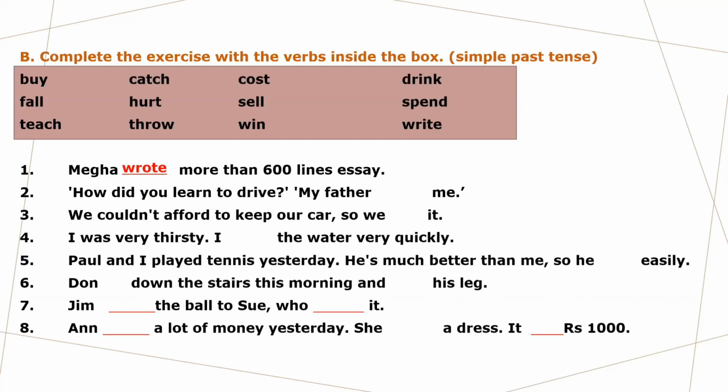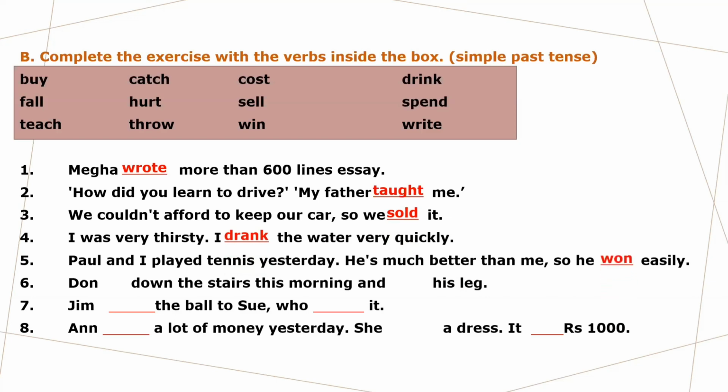How did you learn to drive? My father. Yes, teach is the correct verb, but you have to convert this verb into its past form first before using it. So my father taught me. We couldn't afford to keep our car, so we sold it. I was very thirsty. And if you're very thirsty, what do you do? You drink water. Okay, so drink will be changed into its past form. It will become I drank the water very quickly.